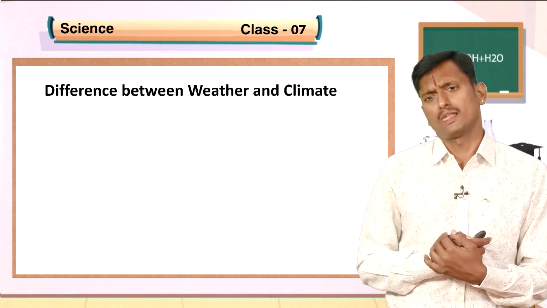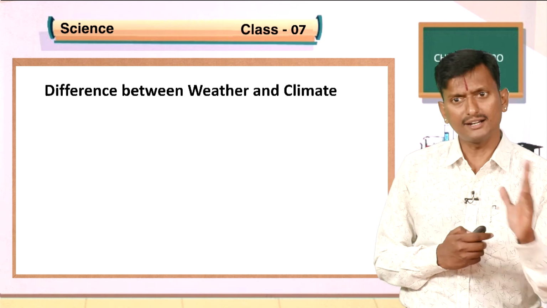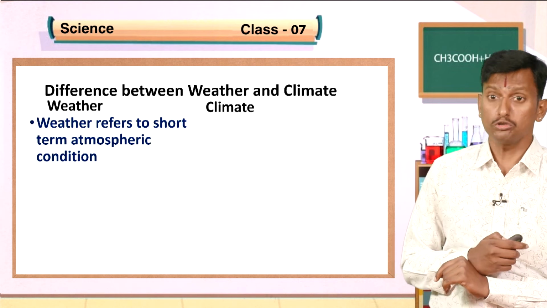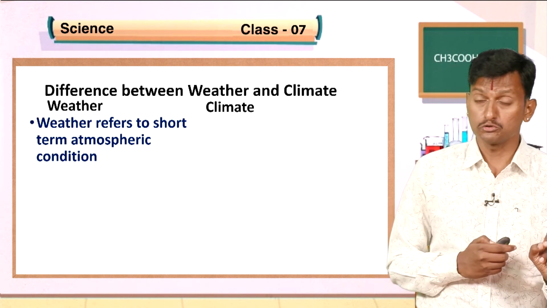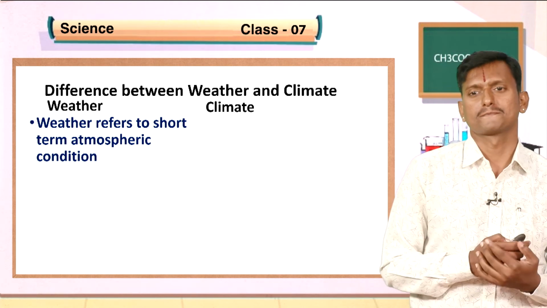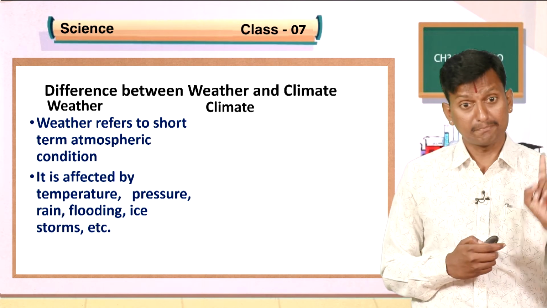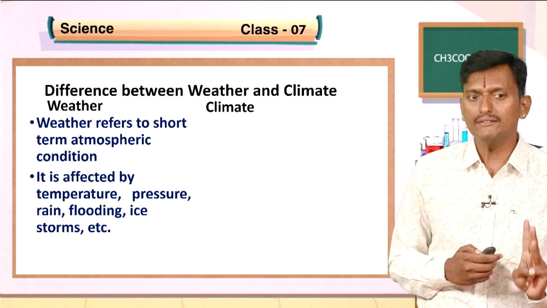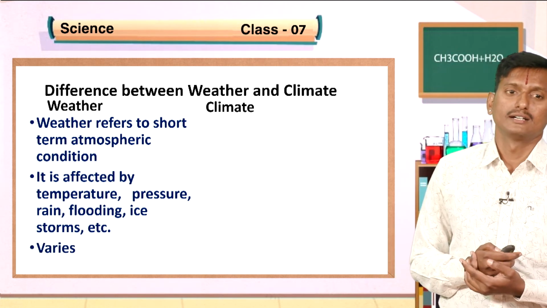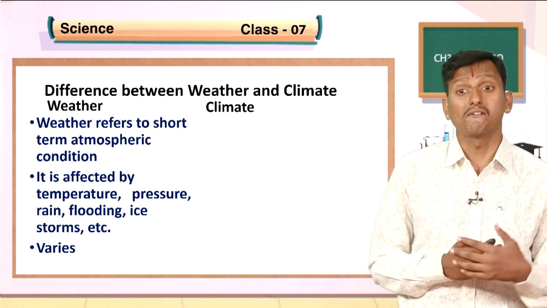Now, let us see what is the difference between weather and climate. You know that weather refers to short-term atmospheric condition, say about a day or a week. It is affected by temperature, pressure, rain, flooding, ice storms, etc. Weather varies day by day, week by week.